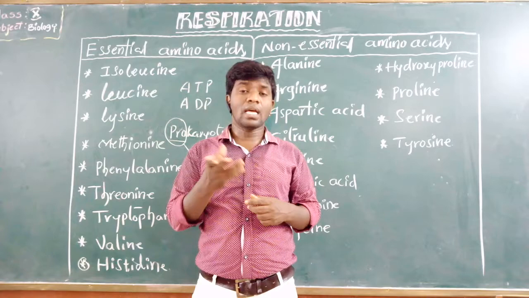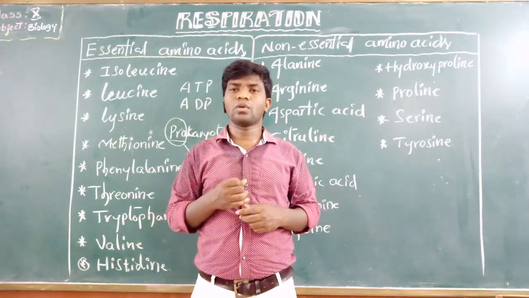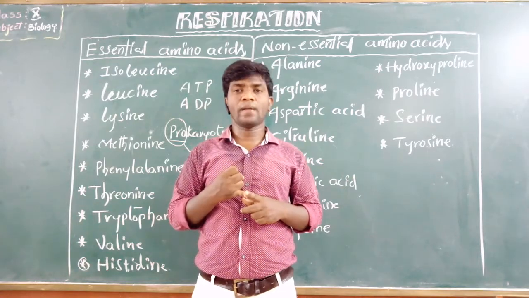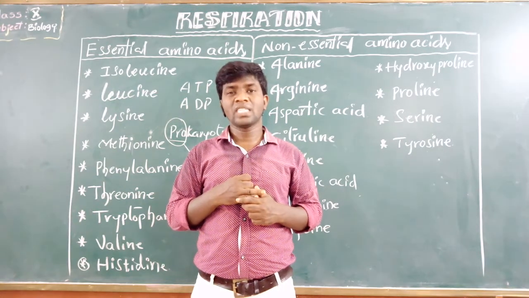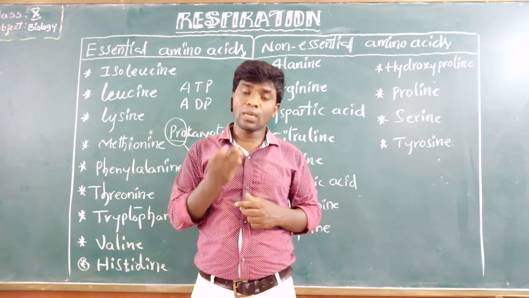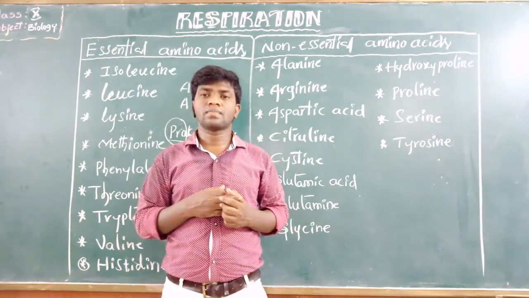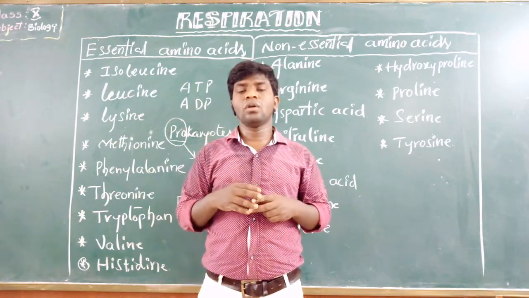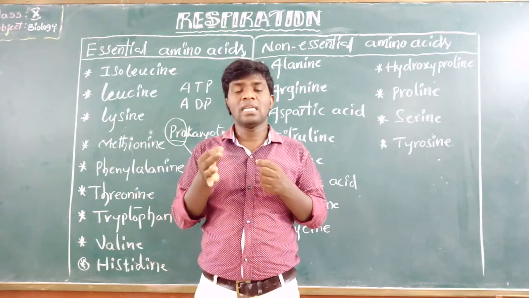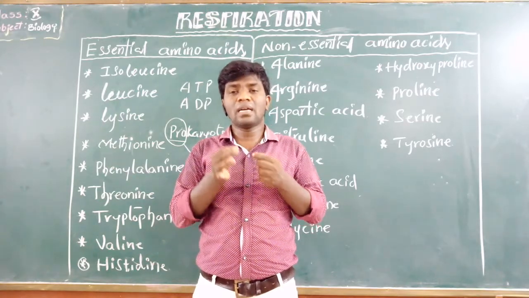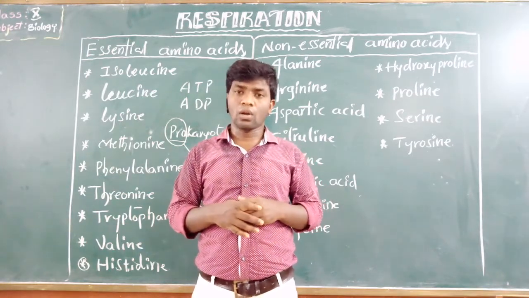Actually there are three types of microscope: simple microscope, compound microscope, and electron microscope. The simple microscope was discovered by Anton van Leeuwenhoek. The compound microscope was discovered by Zacharias Janssen. The electron microscope was discovered by Ernst Ruska. So this is about microscopes. At the same time, we can't see mitochondria in an ordinary microscope. We can see them with the help of an electron microscope only.